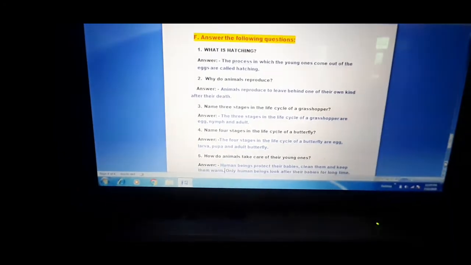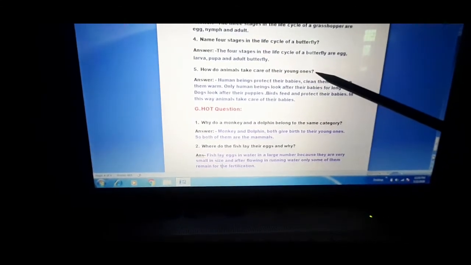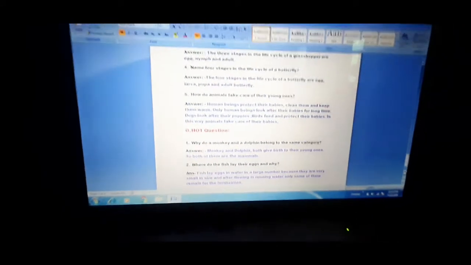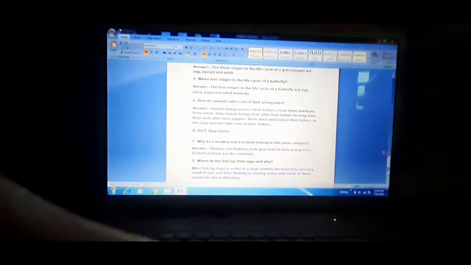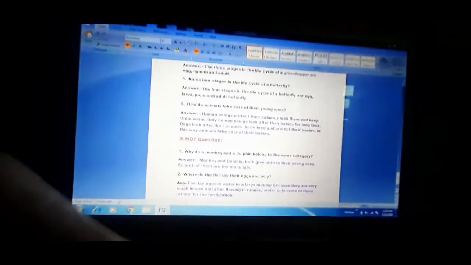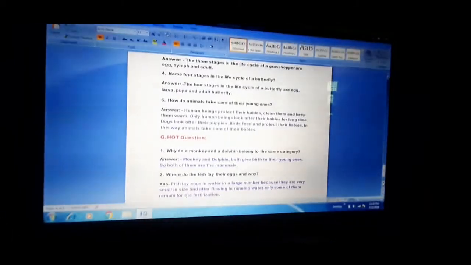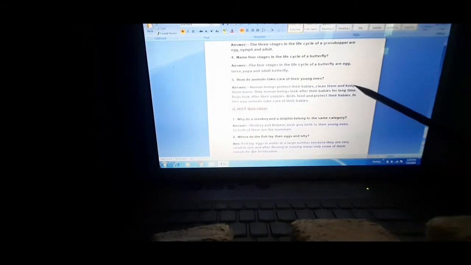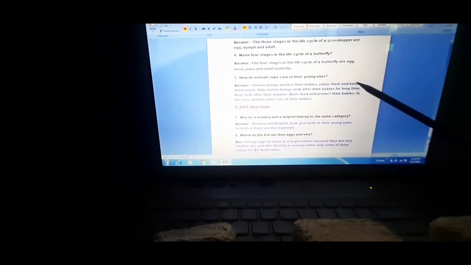Question number 5. Your question number 5 is, how do animals take care of their young ones? Your question is, how do animals take care of their young ones?